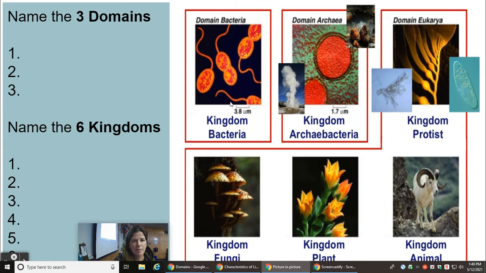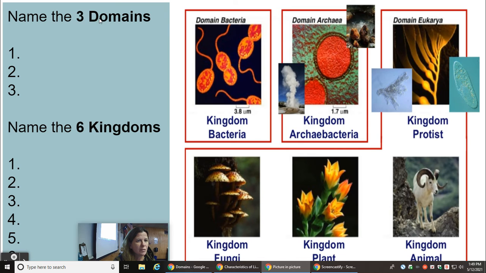Now, remember, the big difference between your domains or your kingdoms of bacteria, they are prokaryotic cells lacking a nucleus and membrane-bound organelles, where in domain Eukarya, we have eukaryotic cells that contain a nucleus that houses the DNA and have membrane-bound organelles.